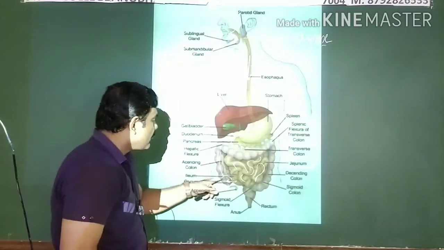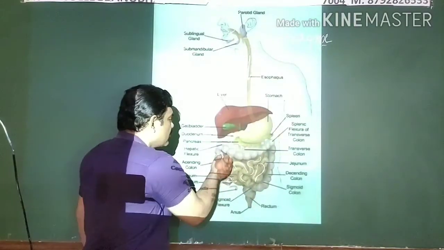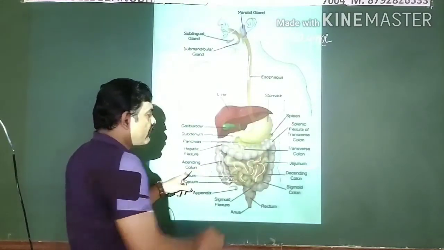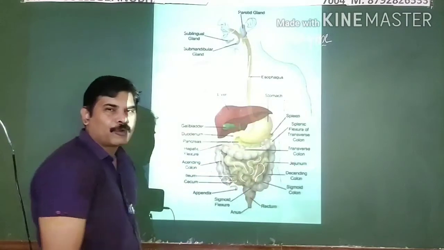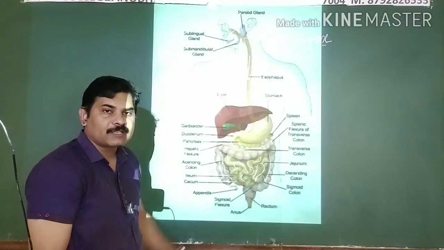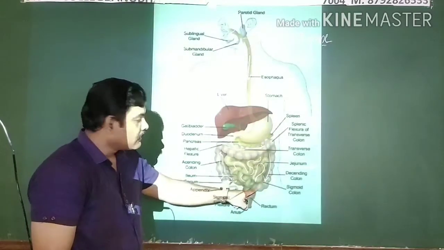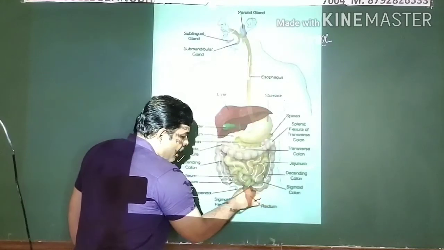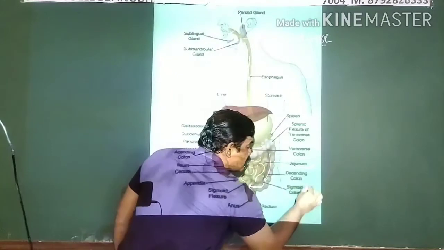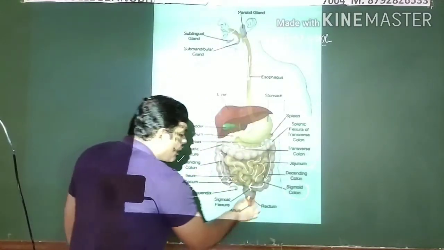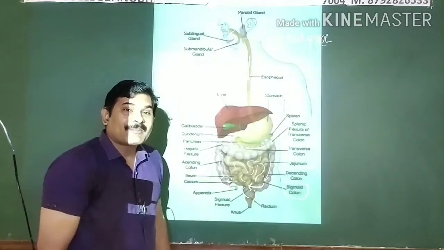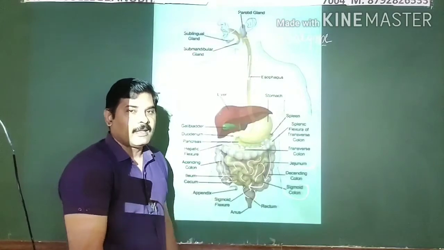Next to this you can see the large intestine continues. The ascending part of the large intestine is known as the ascending colon, and the transverse part is known as the transverse colon, whereas the descending part is known as the descending colon. Thereafter this large intestine continues as the important part, the sigmoid colon, and later it opens into a sac-like structure, the rectum, in which the undigested fecal matter is stored temporarily.